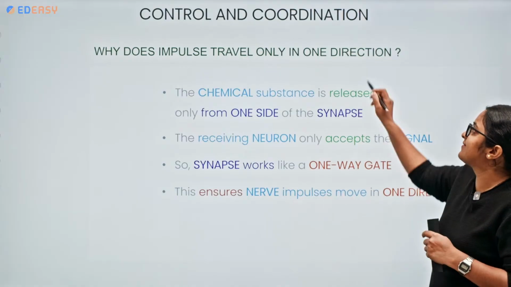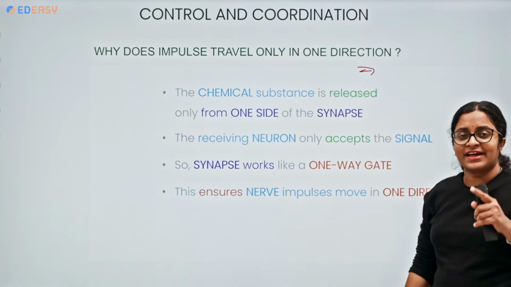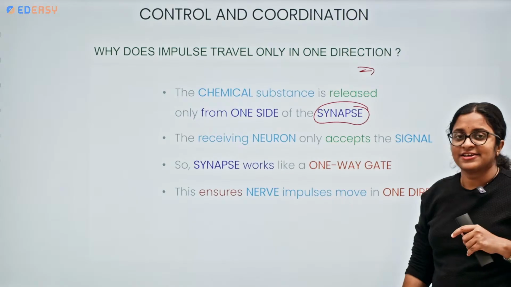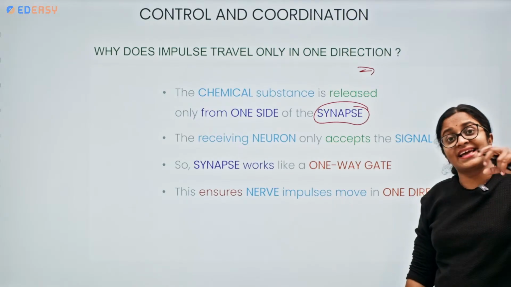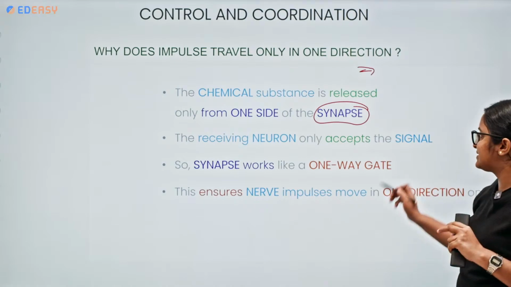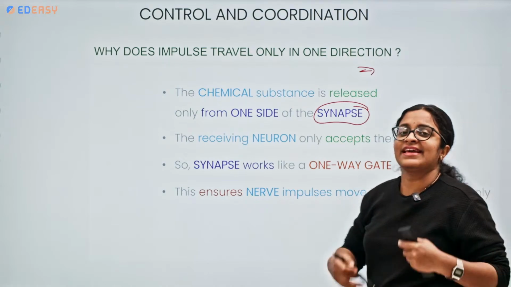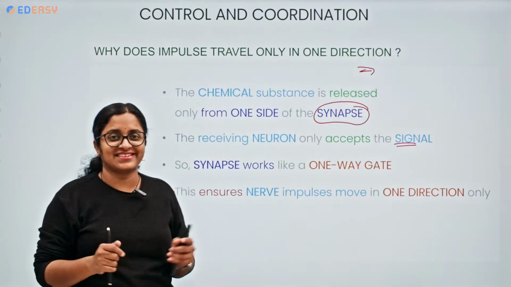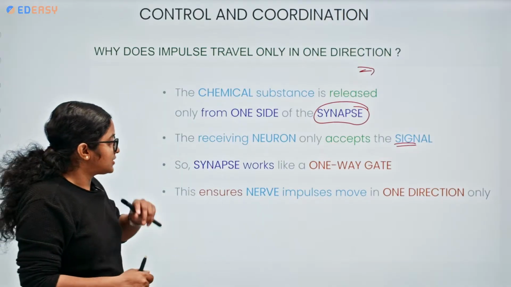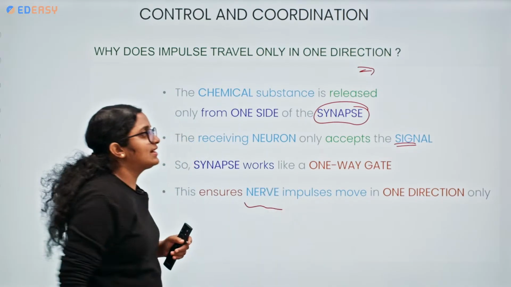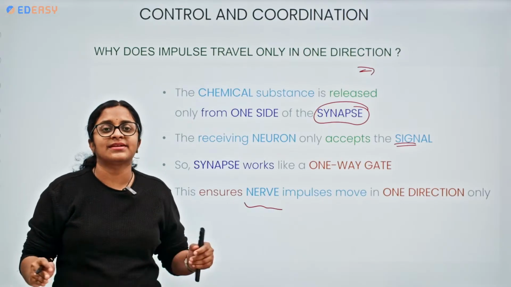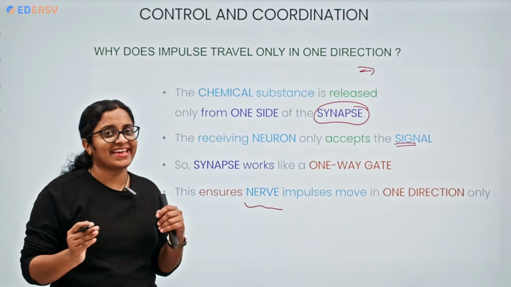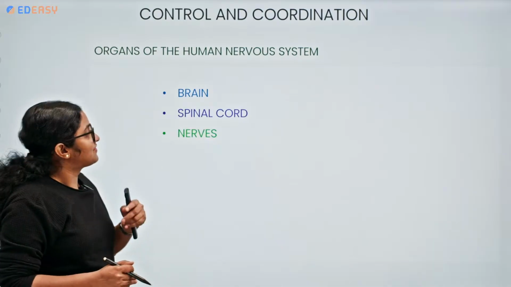So why does the impulse travel only in one direction? We have seen that only from one side of the synapse the chemical substance is released. The receiving neuron only accepts that signal; it does not accept any other signal. That's the reason we can say the synapse acts like a one-way gate. Only entry, no exit. So impulses move in one direction only. There is no backflow of electrical impulses, only one way, no back way. This is very, very important.